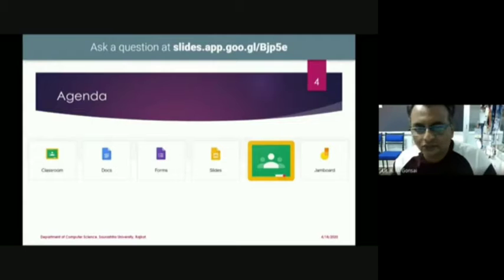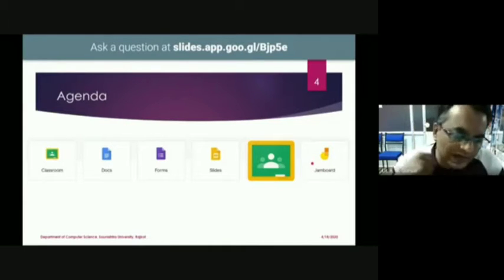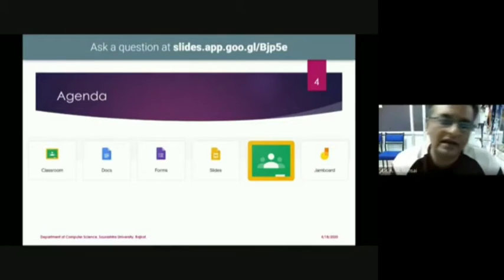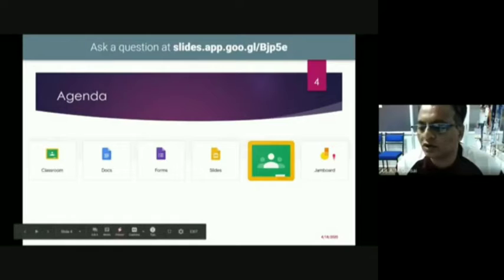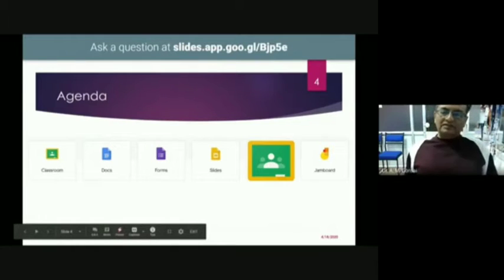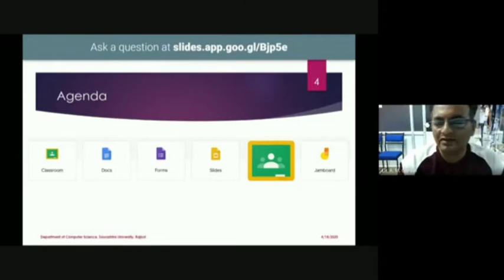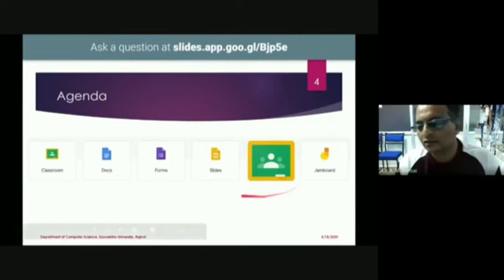There is Google Classroom, and this is the symbol of Jamboard. Sometimes I don't want to give only a presentation with slides, but I want to doodle and do some handwriting. At that time, you can use Google Jamboard. Jamboard is nothing but our whiteboard, where we type and write manually.